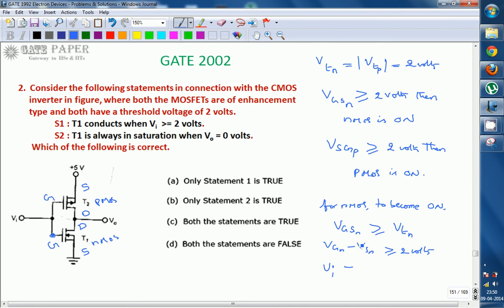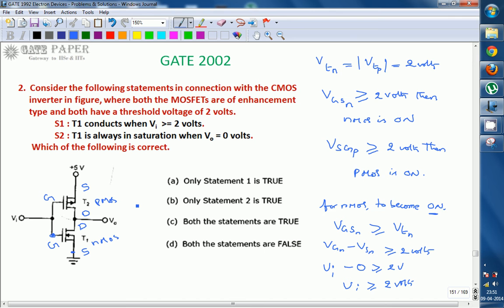minus VSN, the source terminal of NMOS. The source terminal of NMOS is connected to ground, so it is 0. It should be greater than or equal to 2 volts. That is, Vi should be greater than or equal to 2 volts to make the NMOS transistor on. So T1 conducts when Vi is greater than or equal to 2 volts. So statement 1 is true.